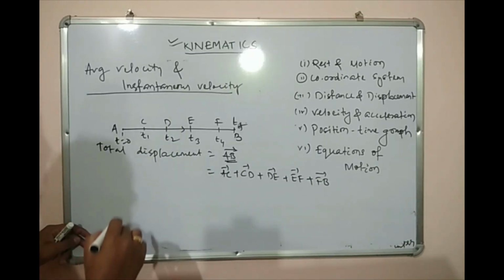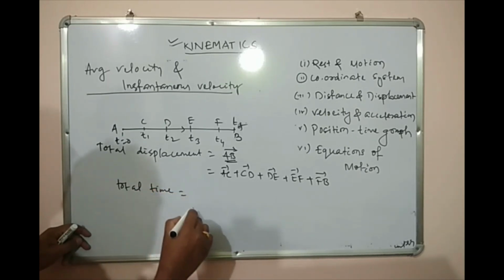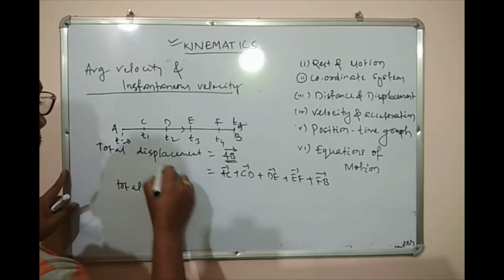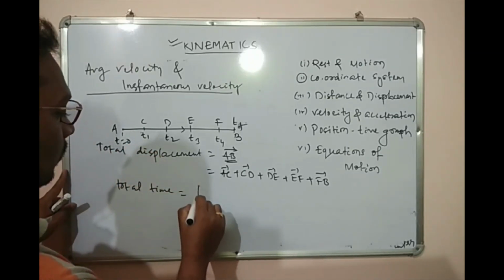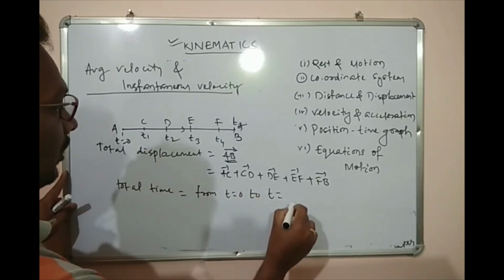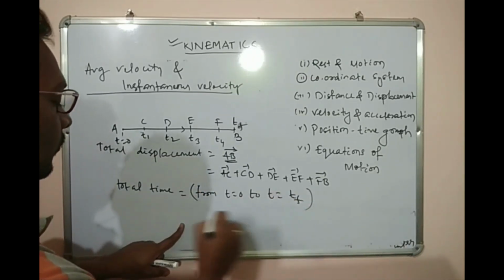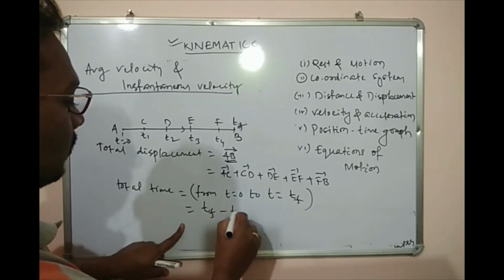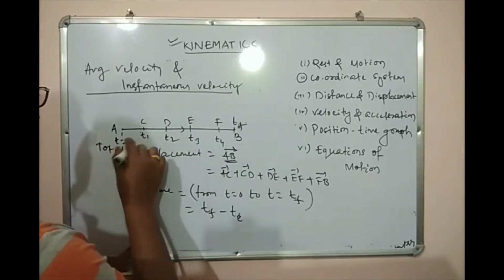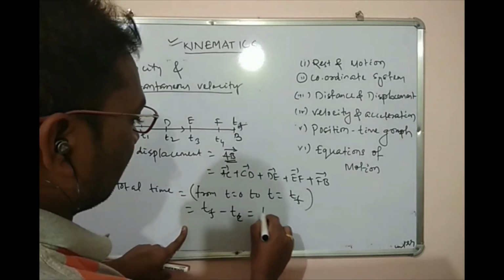So the total time is from t equals 0 to t equals tf, that equals tf minus ti. Let us take it as t, say.